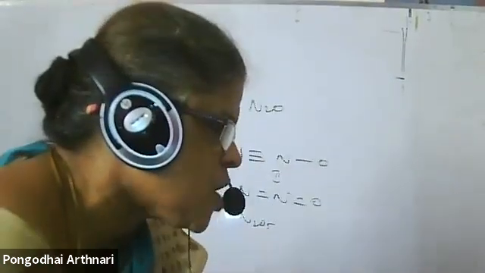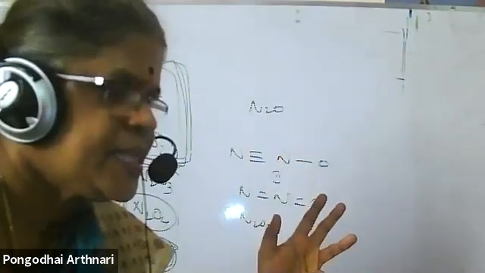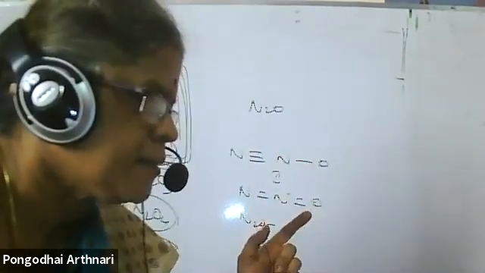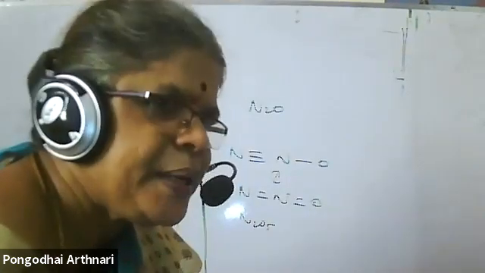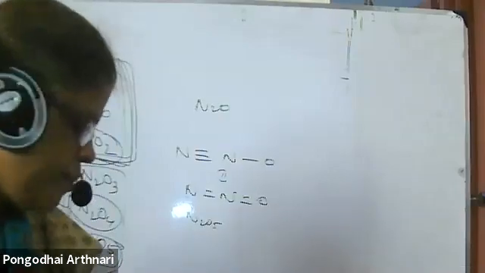Solid state also. Haven't we completed solid state? No, ma'am. Oh, I thought I had completed it. Okay, now solid state, surface chemistry and coordination compounds are there, and the D and F block. I hadn't completed the D and F block. So DNF block, coordination compounds, solid state, surface chemistry: 4 chapters are there. I will be completing most of them.